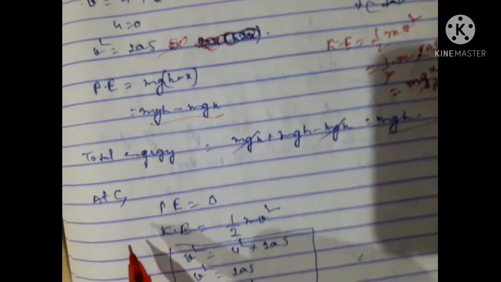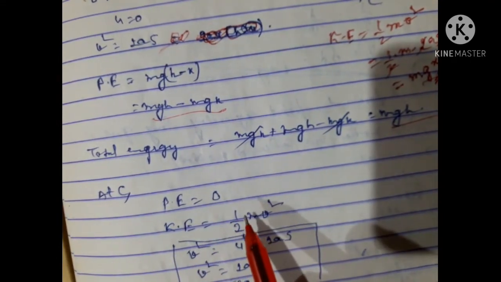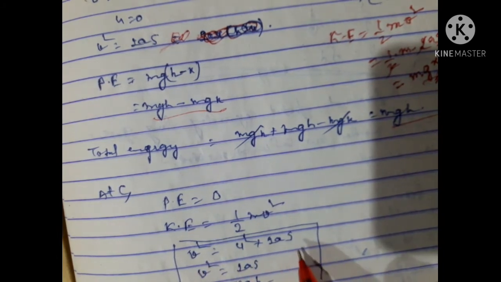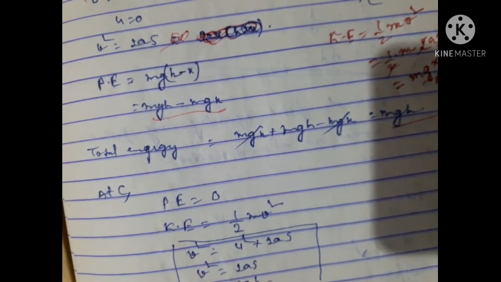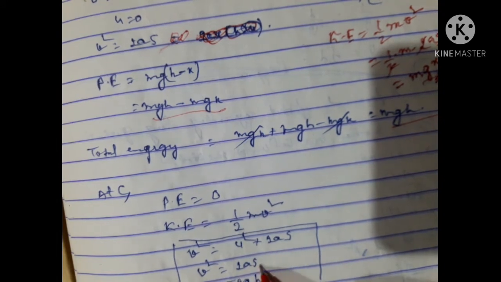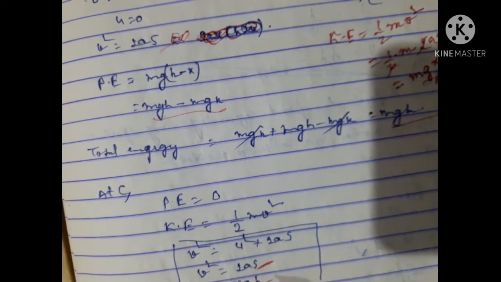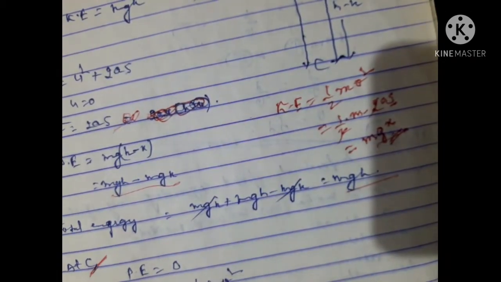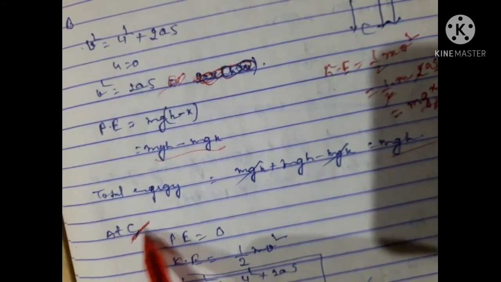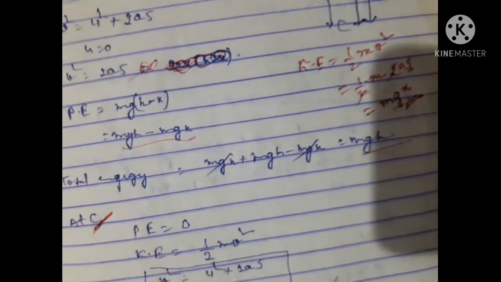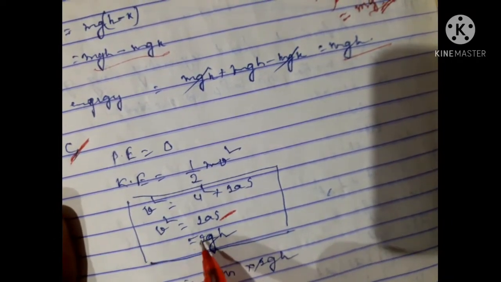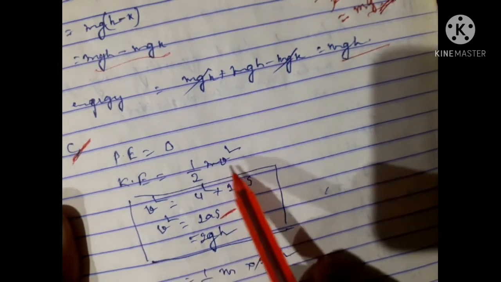At C, potential energy is equal to 0, and kinetic energy is half m v square, where v square is equal to u square plus 2as, so v square is equal to 2gh. Here in this case s, you will take the total height A to C, because you are choosing point C. Now half m into 2gh, here you should put this 2gh, and finally mgh.